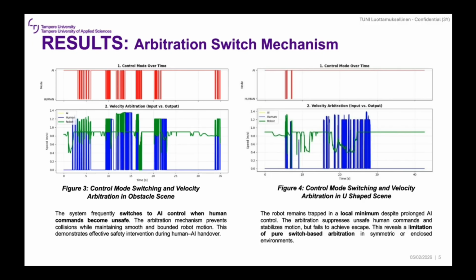Looking at the results, Figure 3 demonstrates the switch based arbitration successfully preventing collisions by transferring control to the AI when human commands are unsafe. However, in Figure 4, in enclosed environments, the robot remains trapped in local minima, exposing the limitations of pure switching.